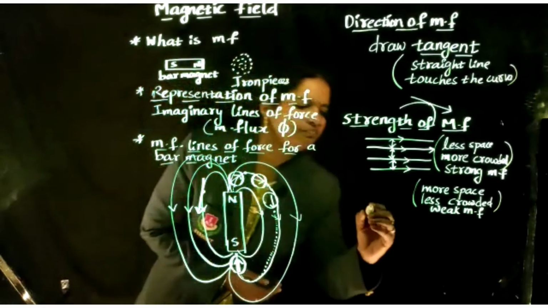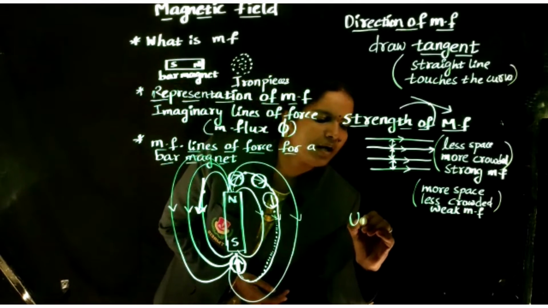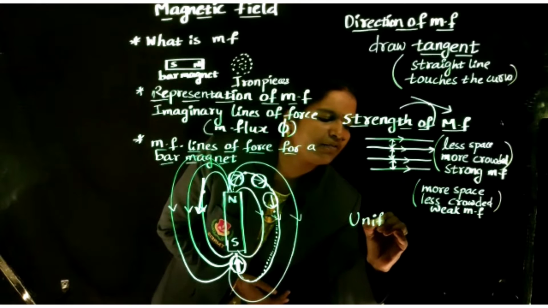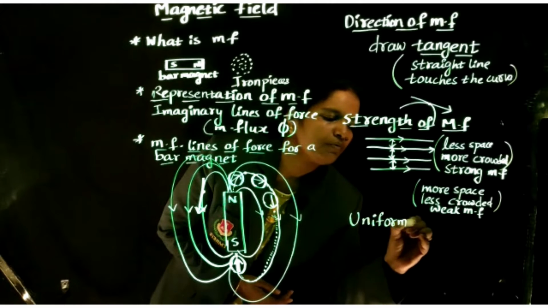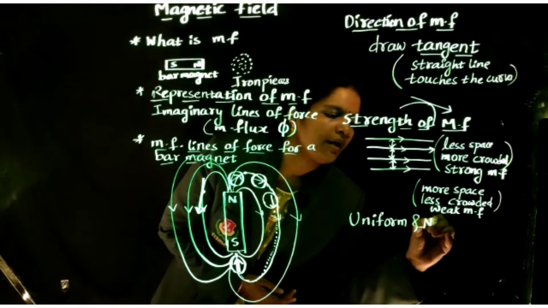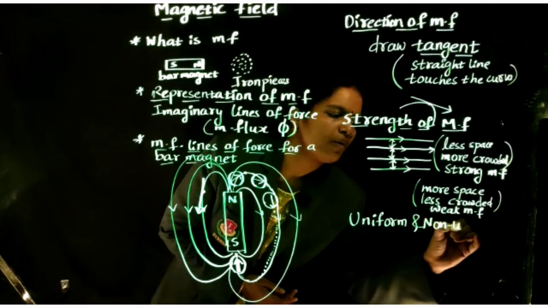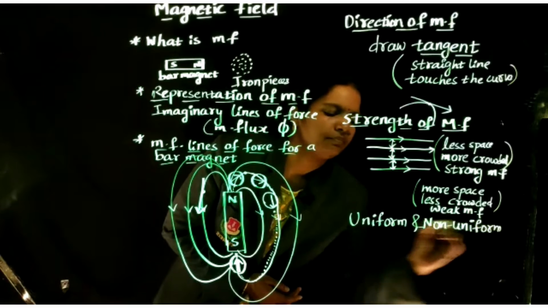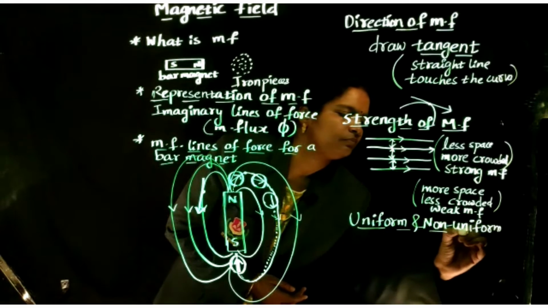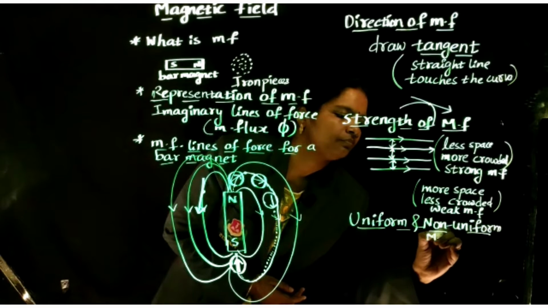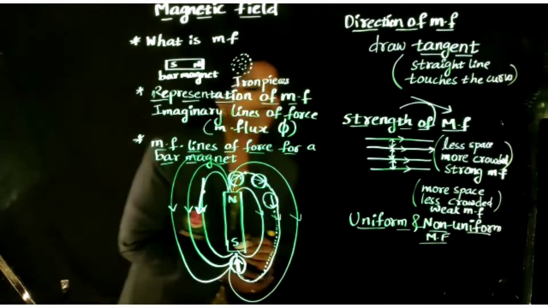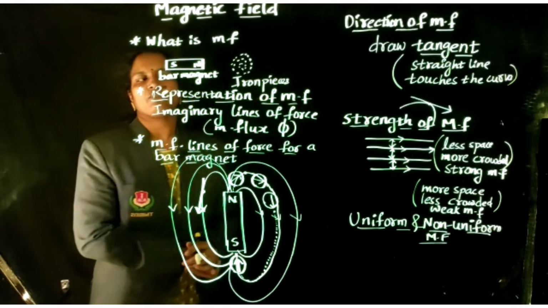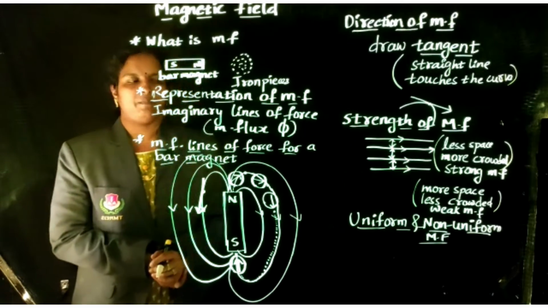Another one, uniform and non-uniform magnetic field. First of all, uniform.